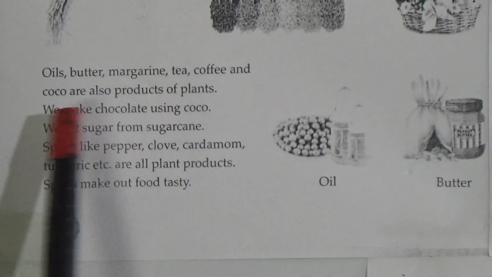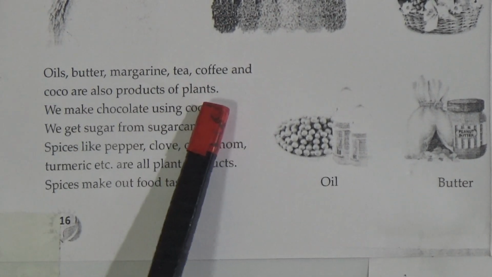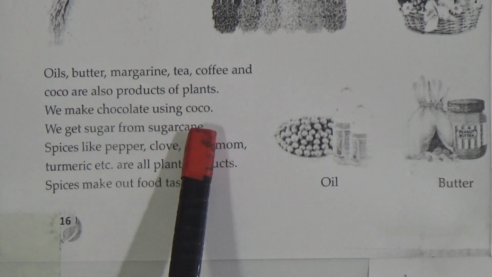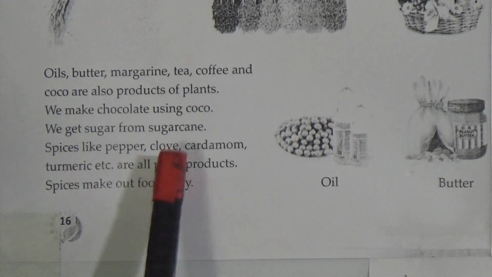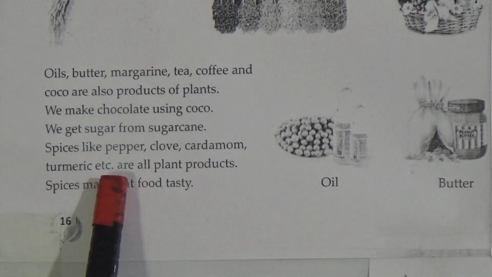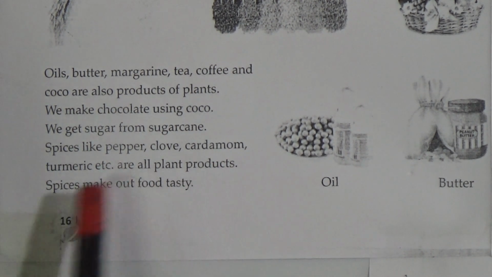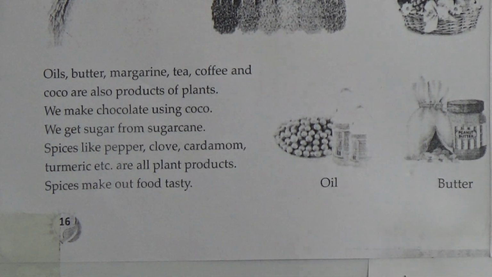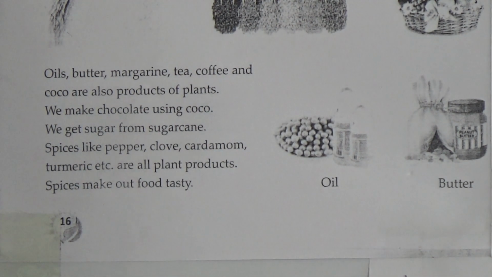Now, oils, butter, margarine, tea, coffee and cocoa are also products of the plants. We make chocolate using cocoa. We get sugar from the sugarcane. Spices like pepper, clove, cardamom, turmeric, etc. are all plant products. Spices make our food tasty. We use oil and cocoa powder, we take coffee, we get all these things from plants also.